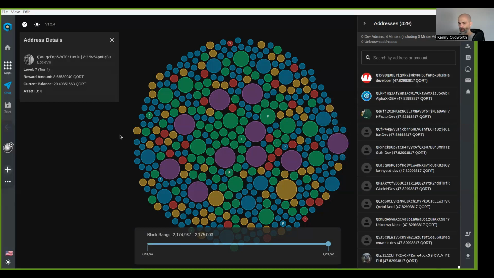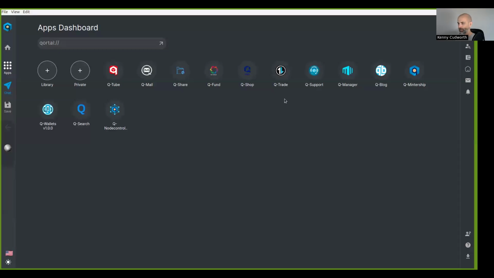And so we'll get out of here and we'll go to another Q app that I think is relevant. Actually, this is the most relevant one. So if you want to become a minter, you have to join the Minter group. And the Minter group is a special group. It's not owned by anyone. It's considered to be null ownership, and it's run by the 22 Minter admins that we spoke of earlier. And in order to join that group, you need 40% of their votes, which I believe is 10 right now.